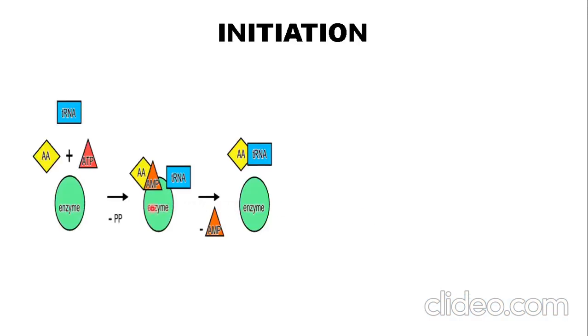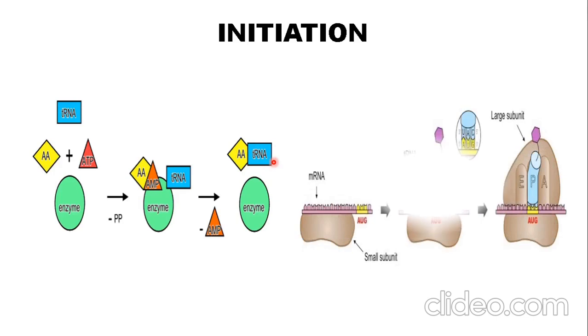Furthermore, initiation a little more we discuss here. The amino acid and ATP bind, then the enzyme complex, these three form a complex first, which then attaches with the transfer RNA, following which the enzyme complex moves out, AMP moves out, leaving behind only the amino acid bound upon the transfer RNA. Now this transfer RNA is ready to carry the amino acid to the ribosome where polypeptide formation will take place.